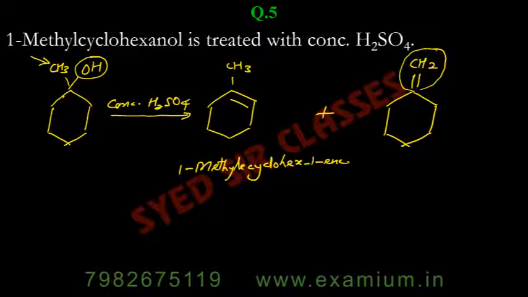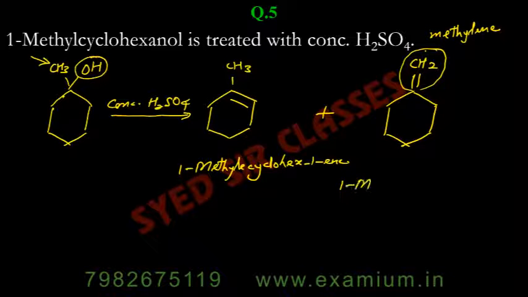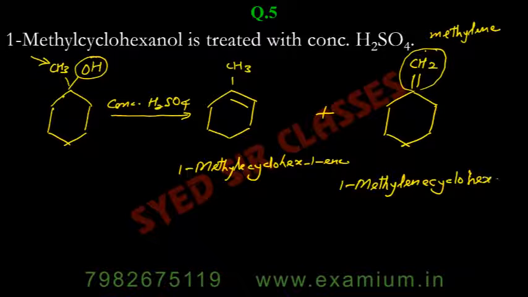And this group is known as methylene group with double bond. So that's why the name here will be 1-methylene cyclohexane.